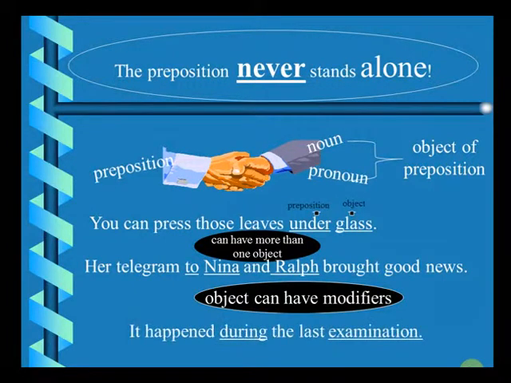It happened during the last examination. "During" is a preposition which is linking happening with examination. And "last" is a modifier. "Last" is the adjective that is modifying the examination.